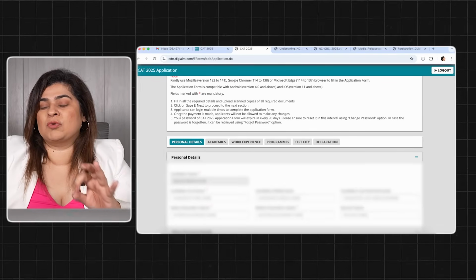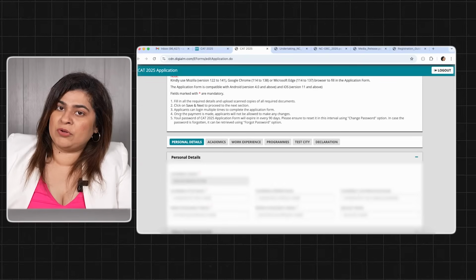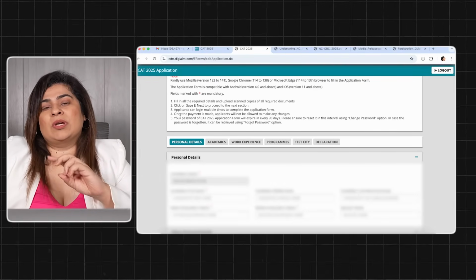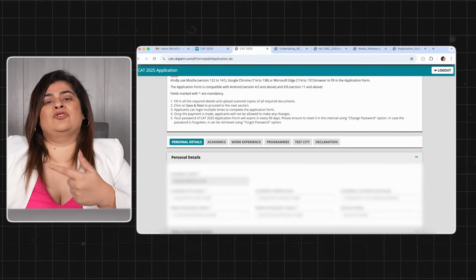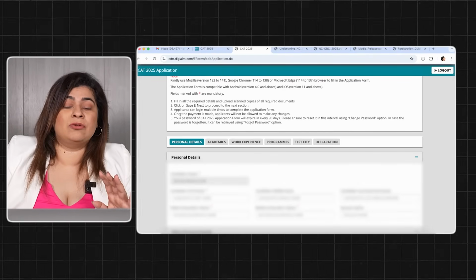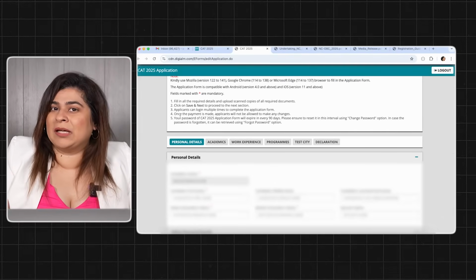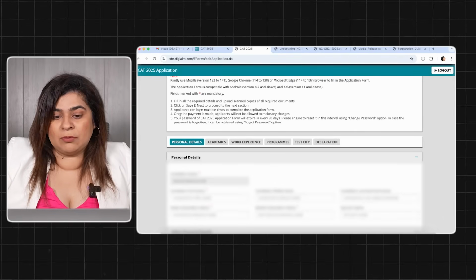The only change which will be allowed is in the correction window, which comes up at the end of September, where you can change your photograph, signature and test city, based on previous year. You never know, will it be allowed this year? Will they have some new fields to be changed? So do not make any mistakes. That's the best advice I would give all of you.